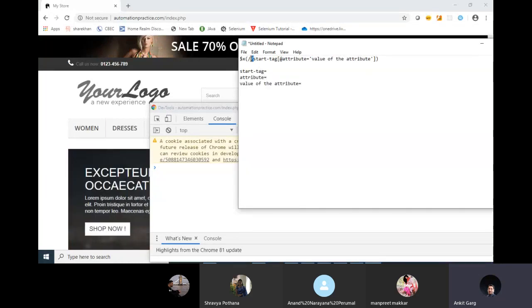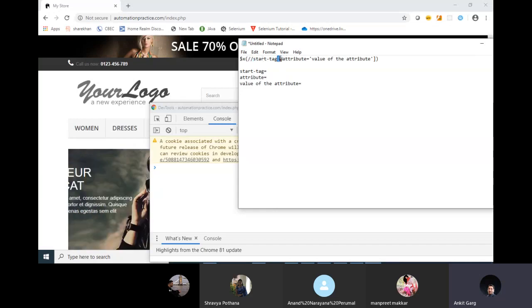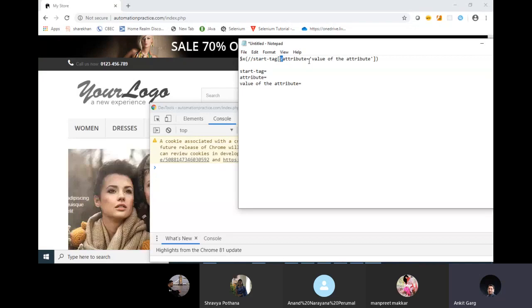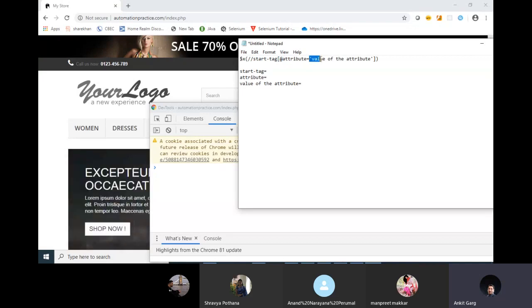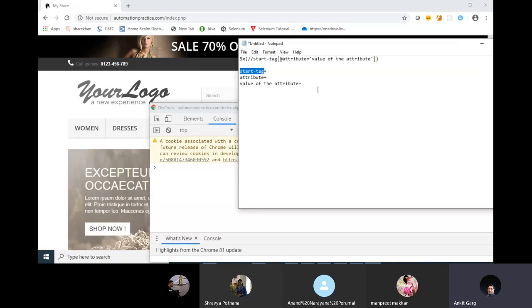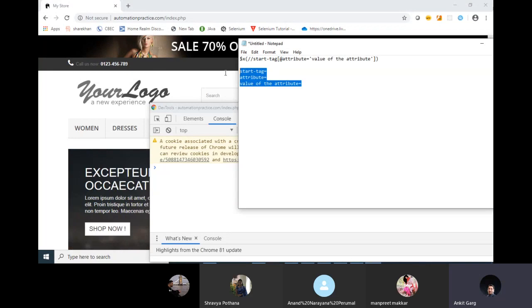The double quotes, where the square bracket is starting, where I am having this @, where the equal to sign is, where the single quotes are, all this syntax will remain the same. Only these three variables will change for different elements. Nothing else will change.